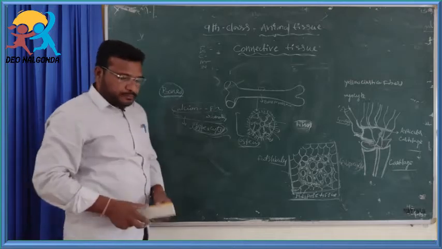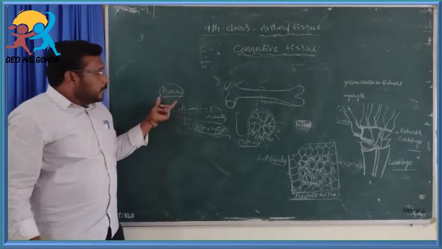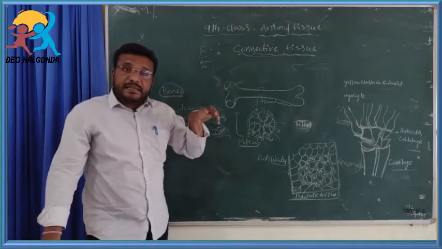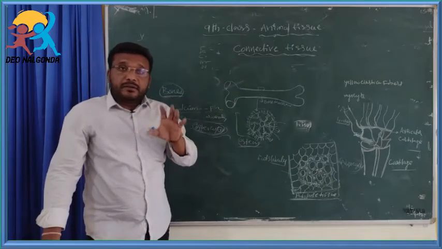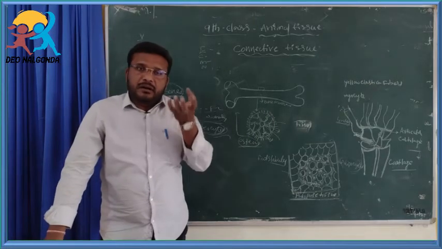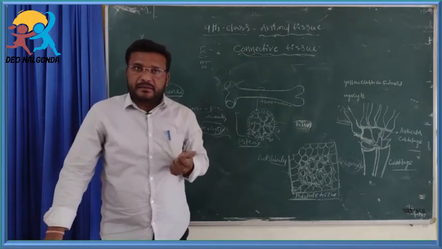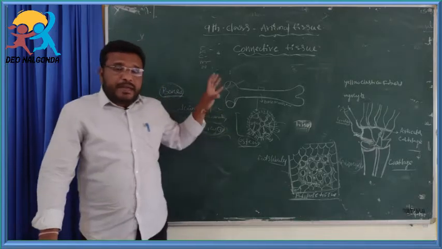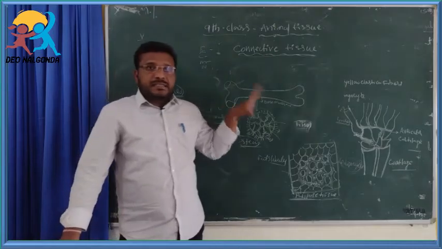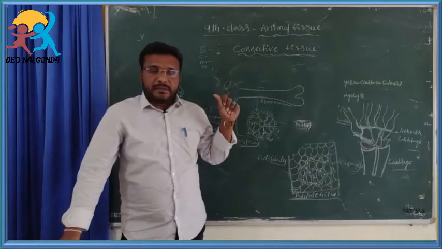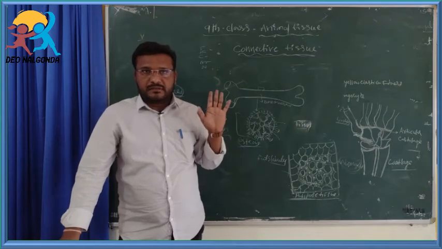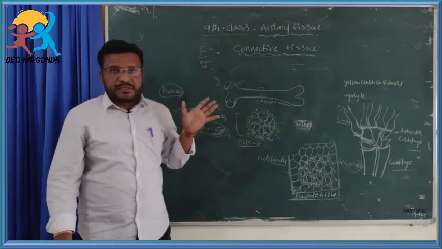So here, bone is one type of connective tissue. It gives the definite shape in vertebrates. It is the major component in the skeletal system in vertebrates, except shark fishes.